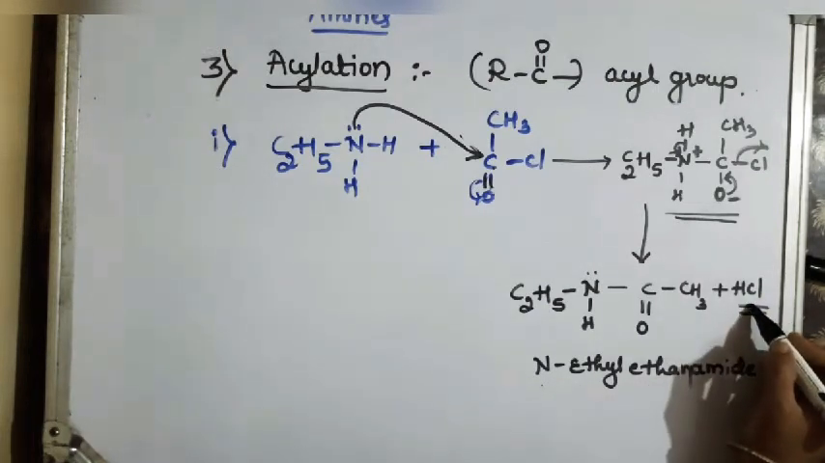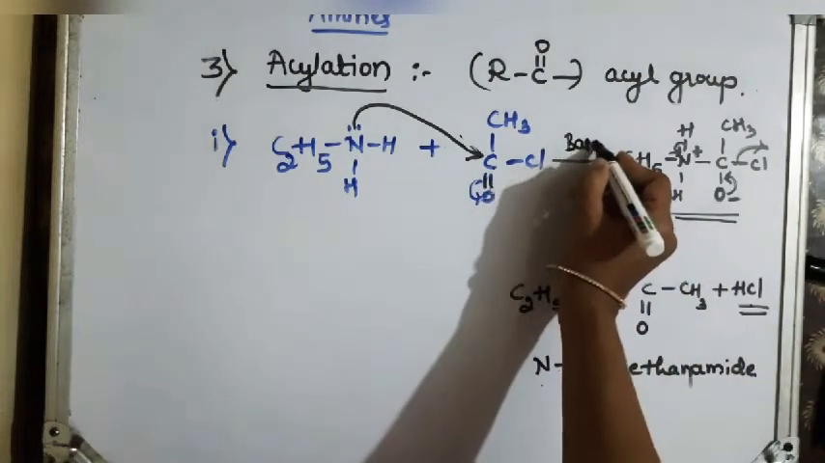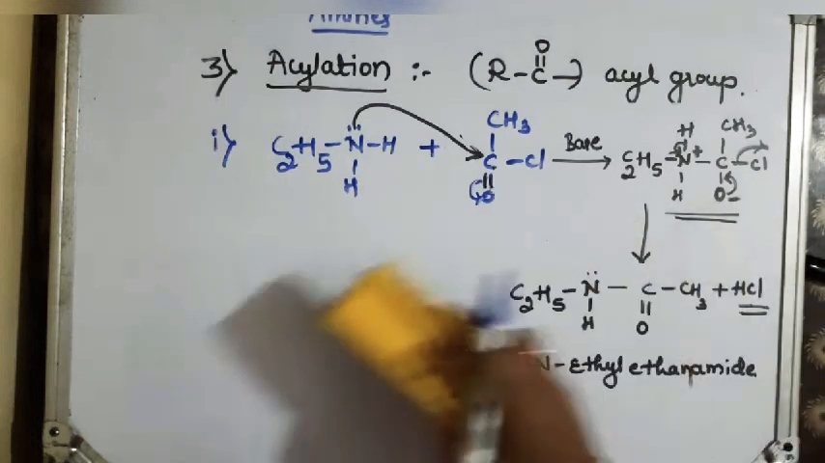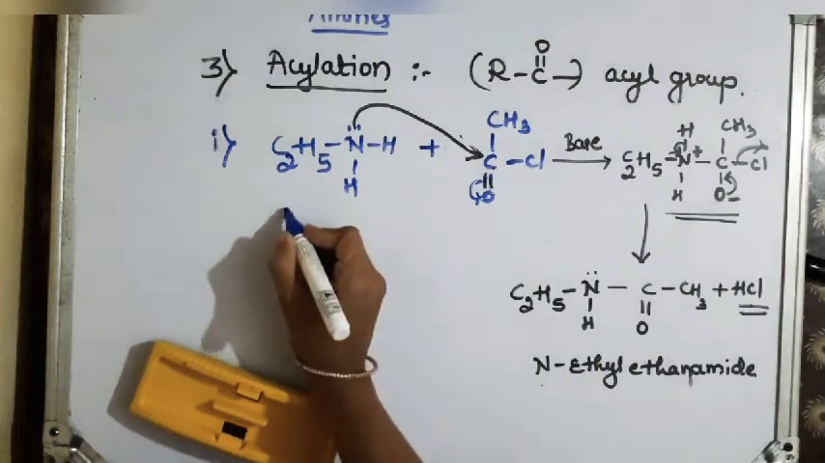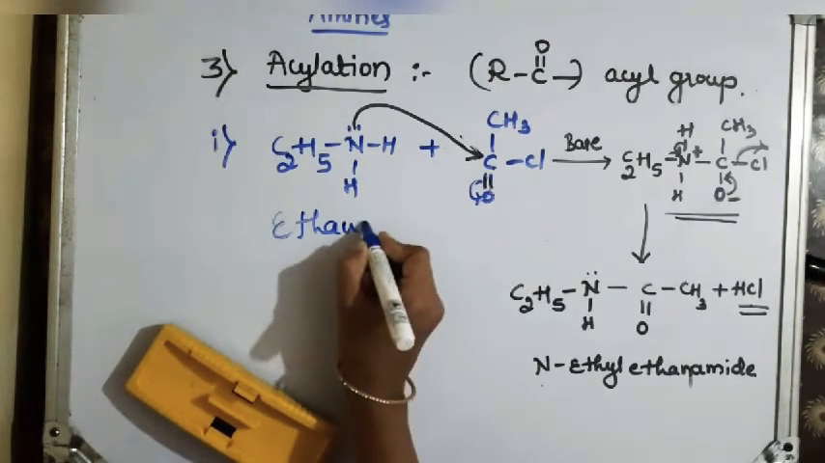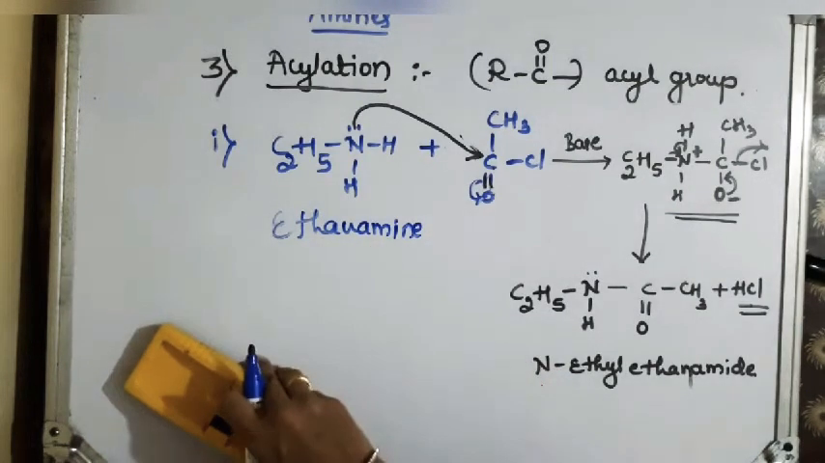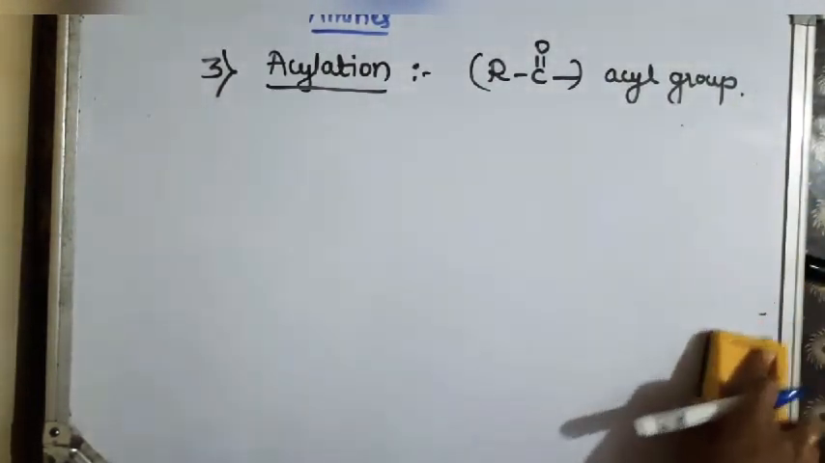The HCl formed in this whole process is stabilized by the base which we are taking here. This will usually be pyridine. This is the first example. Similarly, we can write another example with a secondary amine. Instead of taking ethanamine, we will take N-ethyl ethanamine. So what do we get as a product?